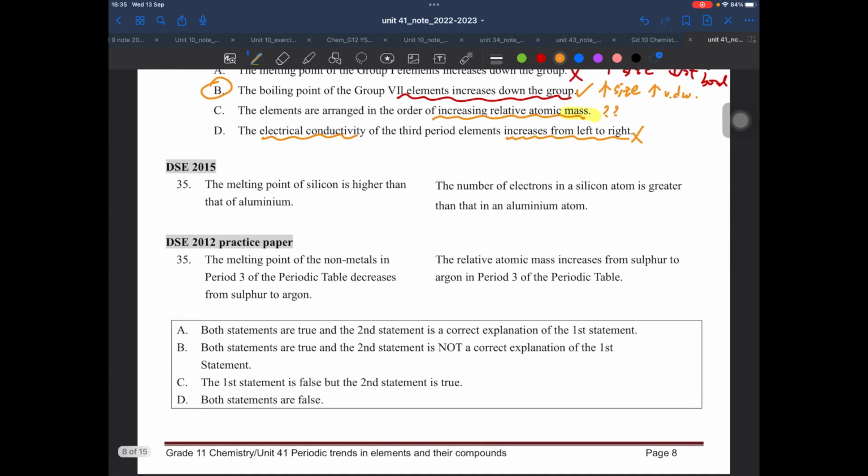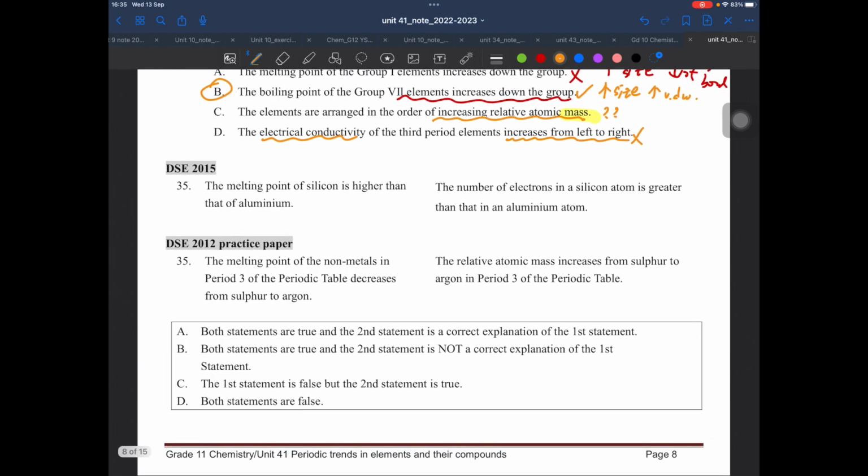Next one, the melting point of silicon is higher than that of aluminium. Correct. The number of electrons in a silicon atom is greater than that of aluminium. Well, this one is correct. But this is not the reason, because the melting point actually depends on the structure, not on the number of electrons.